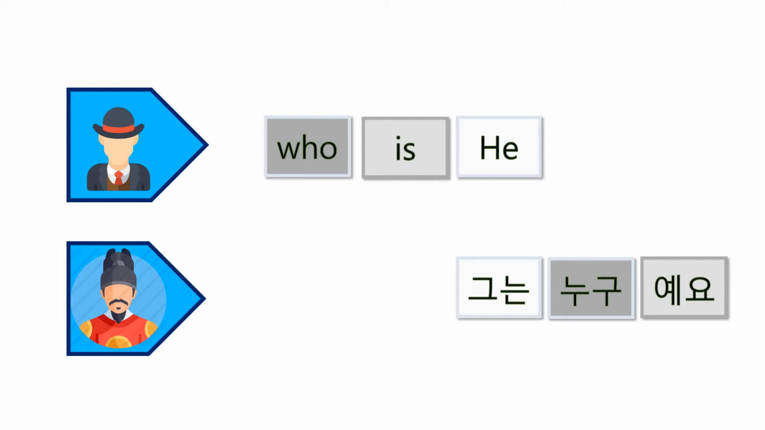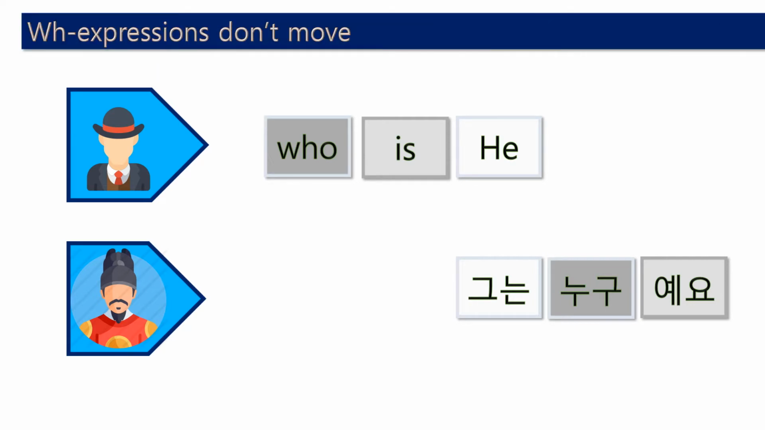Okay, so what is important here? In the Korean language, WH expressions don't move. They don't move to the front of the sentence. So they stay the same. 그는 누구예요? Okay?